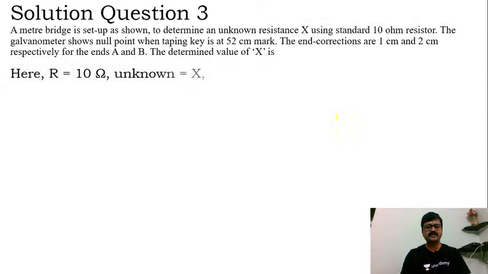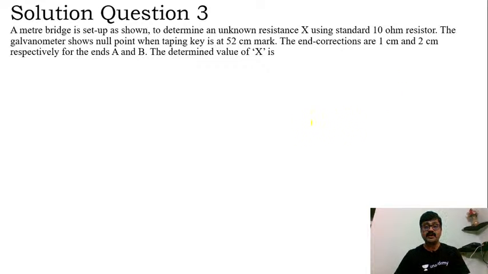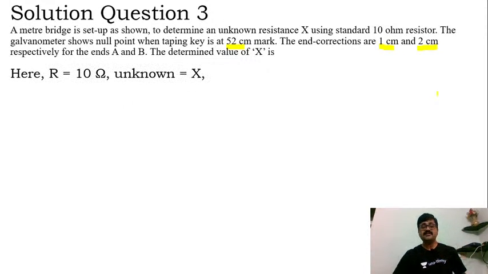Yes. Okay, now let's proceed to the question. So we'll just go ahead with that. As you can notice, a meter bridge is set up as shown, and they are saying the galvanometer shows null point at the 52 centimeter mark. The end corrections are 1 centimeter and 2 centimeter respectively for ends A and B. So that means at end A, 1 centimeter worth of wire is wound, and at end B, 2 centimeter worth of wire is wound. So that much length we should consider back. Hence R is 10 ohm and the unknown resistance is given as X. That is what we are supposed to find, my dear students.